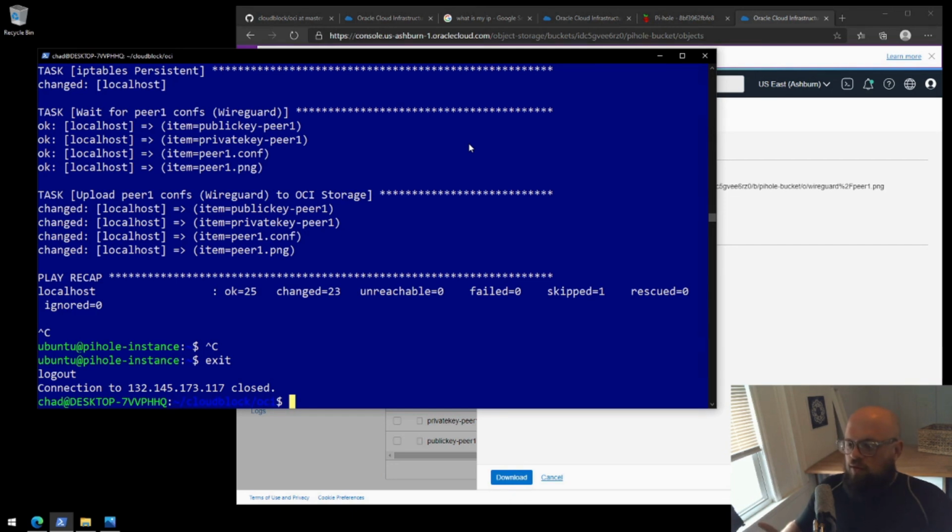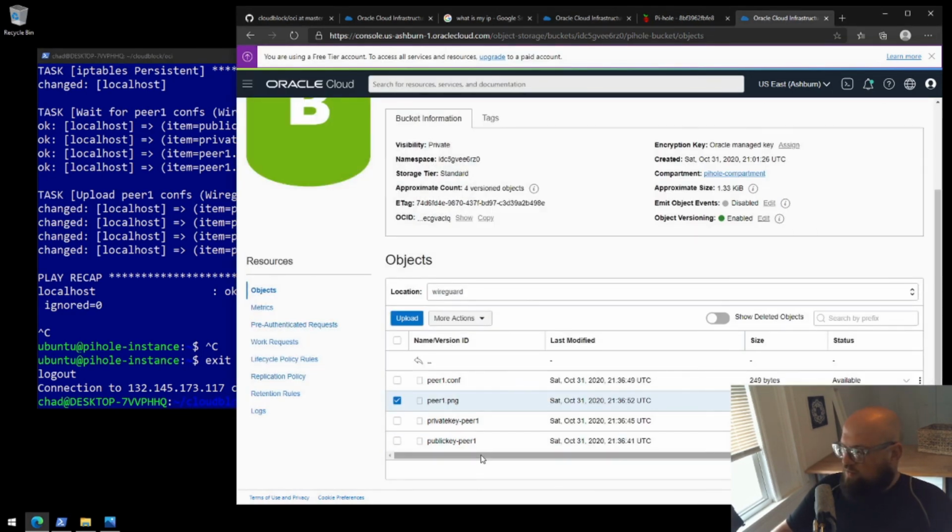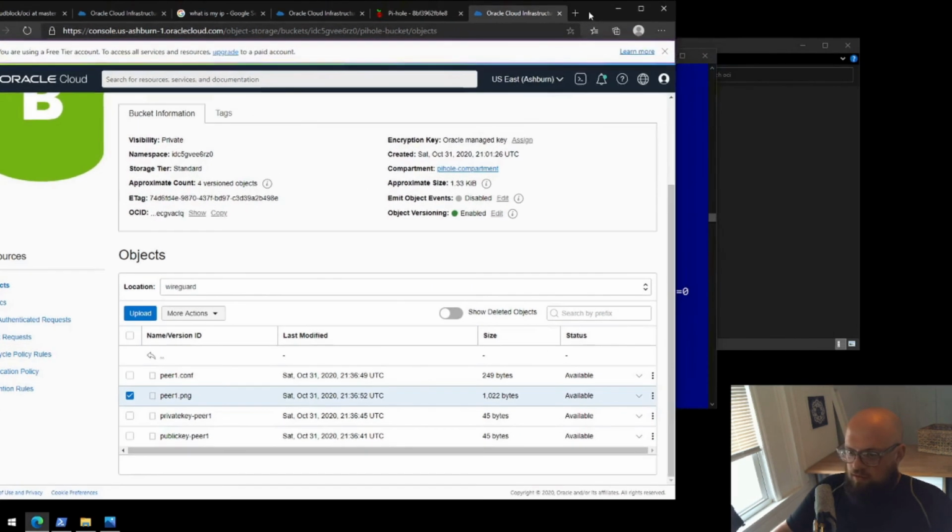Now, the one thing I'll note is that you can't do this directly with Oracle Cloud. Oracle Cloud doesn't offer a method to empty or destroy a bucket, which is what we just saw those files in. It doesn't offer a way to destroy that bucket if there are objects inside it. And there will be an error message if you don't delete these files. Go ahead and delete, if you're done, if you want to destroy this project, delete these files. Let's move this a little bit out of the way. There we go.